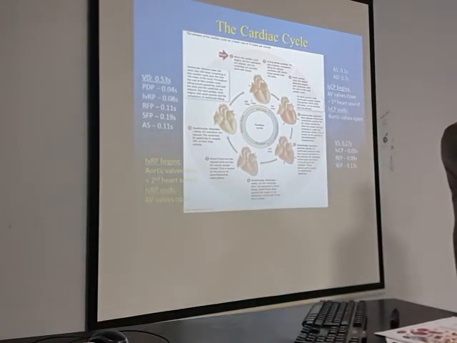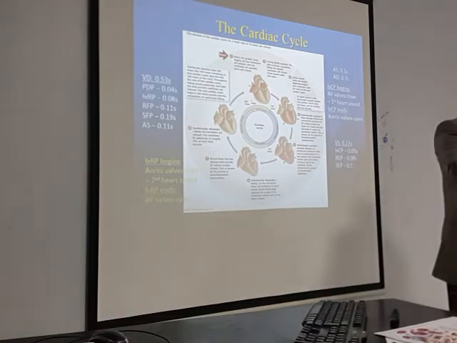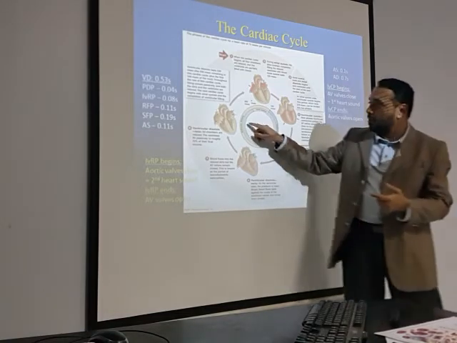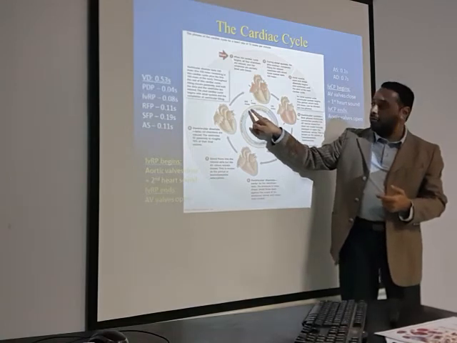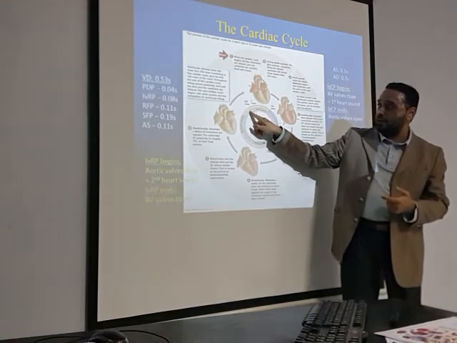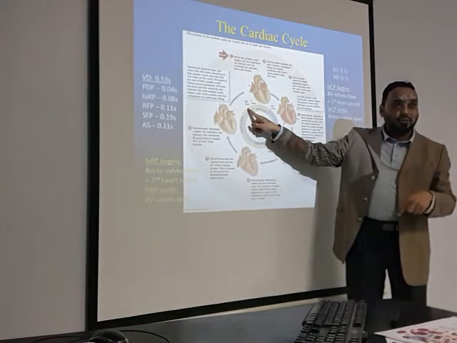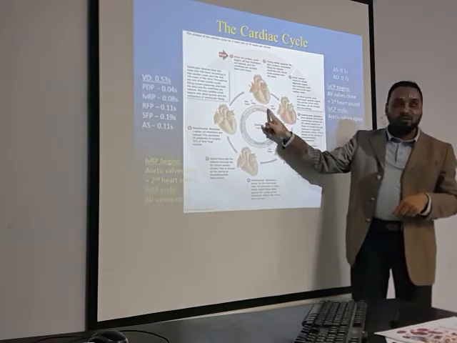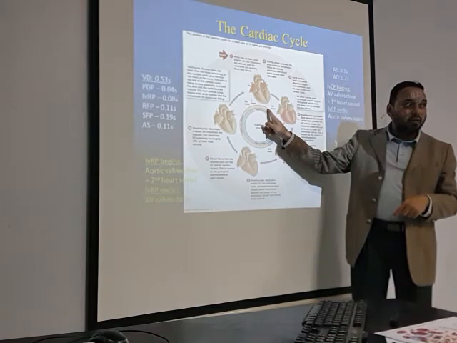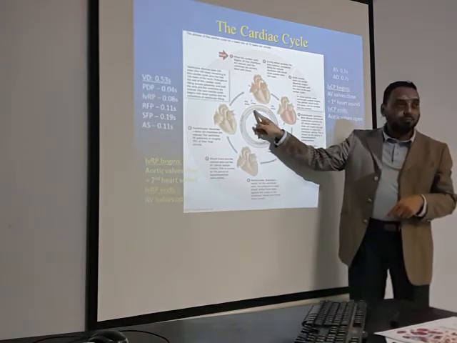The ventricles are in diastole, the end part of diastole. And the atria are also in diastole. Look here. But the ventricular diastole lasts longer than the atrial diastole.